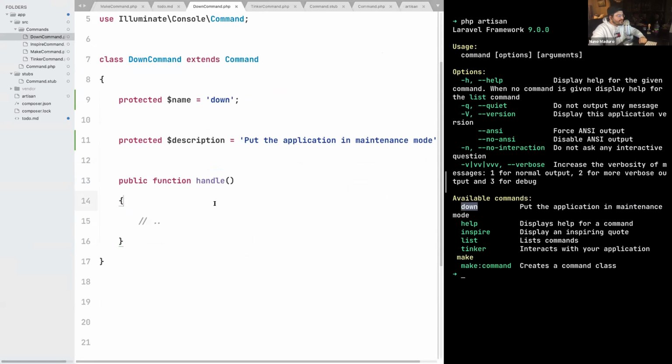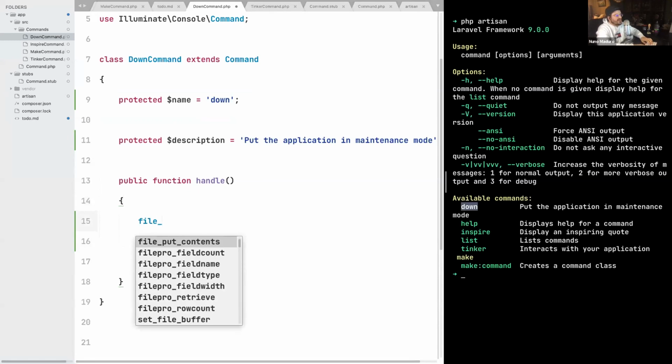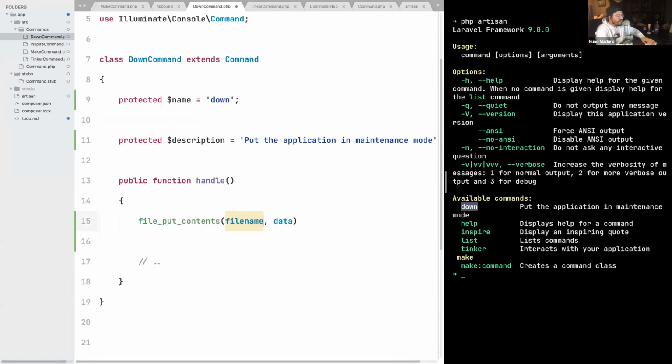And you will be surprised to see that the only thing the down command does is create a file with the name down. So let's start by doing that. We are going to use the function file_put_contents, and put in the root of our project a file with the name down.